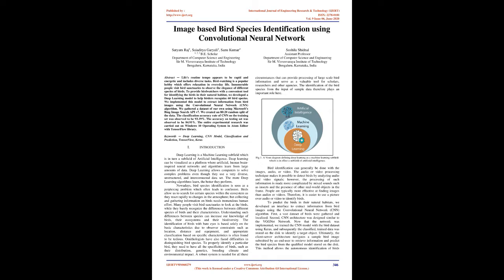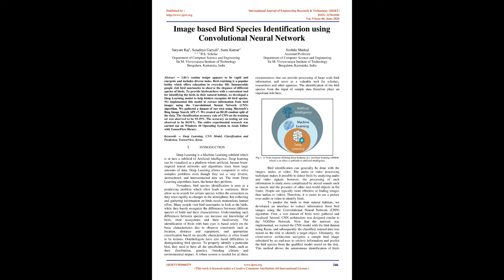The classification accuracy rate of CNN on the training set was observed to be 93.19%. The accuracy on the testing set was observed to be 84.91%. The entire experimental research was carried out on Windows 10 operating system in Atom Editor with TensorFlow library. Keywords: deep learning, CNN model, classification, and prediction, TensorFlow, Keras.